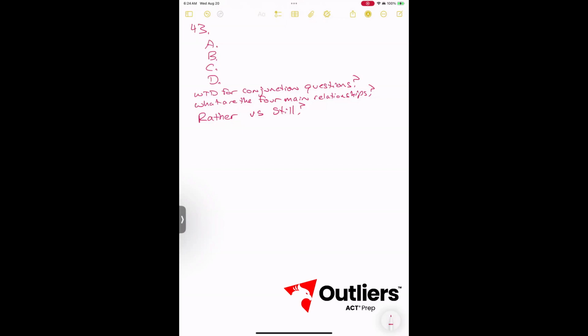So hopefully you found this useful. The other two answers don't make sense in any case. And lastly is a time order conjunction. In any case, maybe some of you chose that, but that is really saying what is to come is going to be different than what we just had, more similar to still. And so answer D is going to be our correct answer.